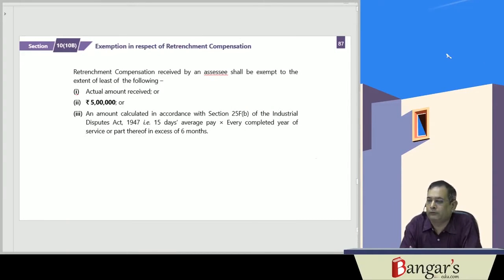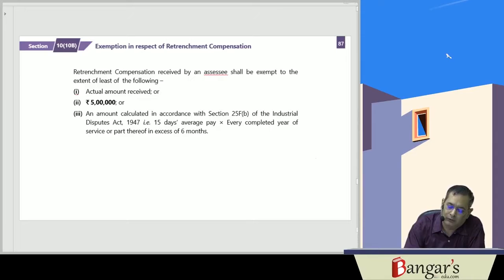Now we'll be discussing exemption in relation to retrenchment compensation. In case the workers are retrenched, they are removed from the organization, and then they are given a retrenchment compensation. Here the retrenchment compensation received by an assessee will be exempt from tax to the extent of the least of the following.